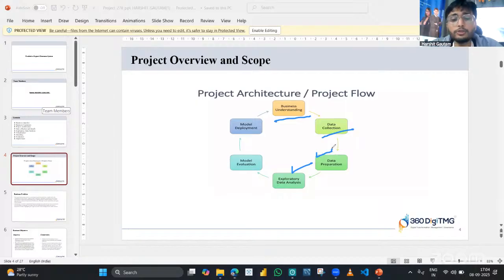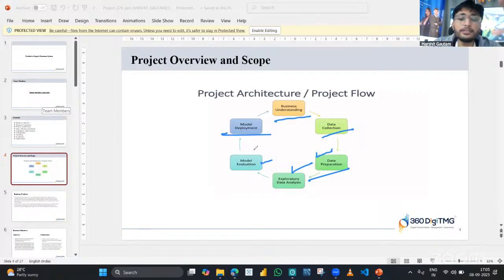Once that was done, we went for model building and model evaluation. We had a classification problem, so we explored and experimented with different models. Once it was done, we evaluated the model and went for deployment.